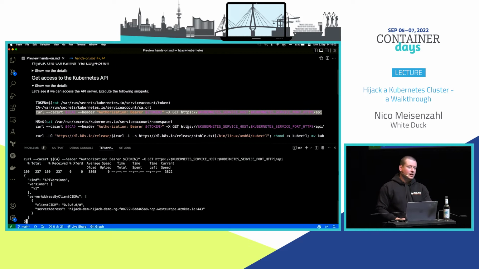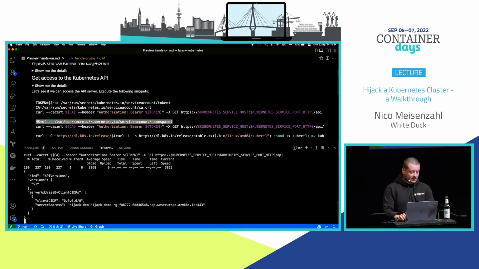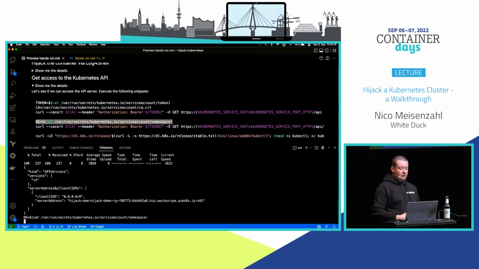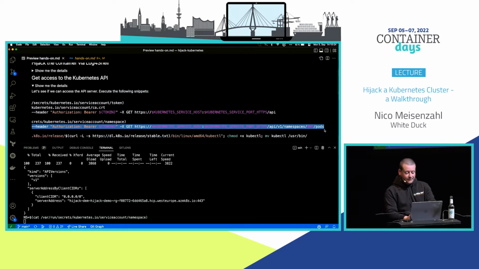So next one, we just now talk to the API server. So let's see if we can get access to the pods running in our namespace. So far we don't know our namespace. So first thing we'll do, basically get the name of our namespace, which is also exposed in a file in our pod, putting that one into the environment variable here, and then basically doing a pretty similar curl.